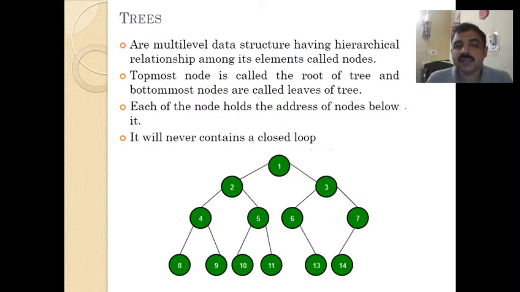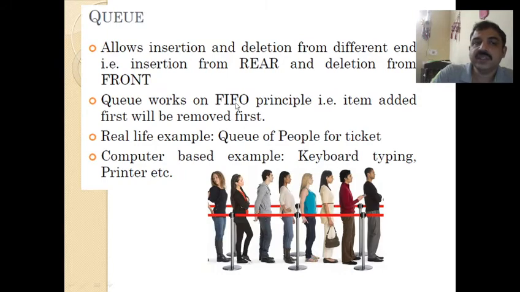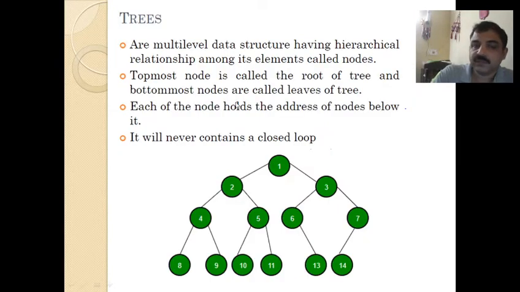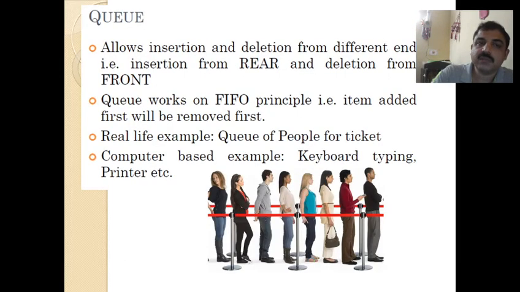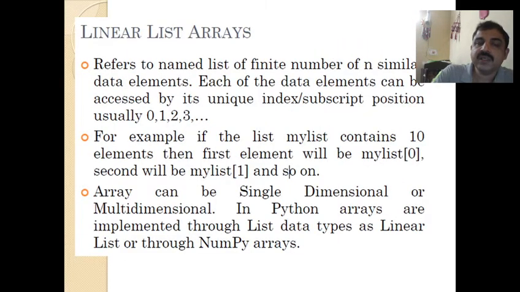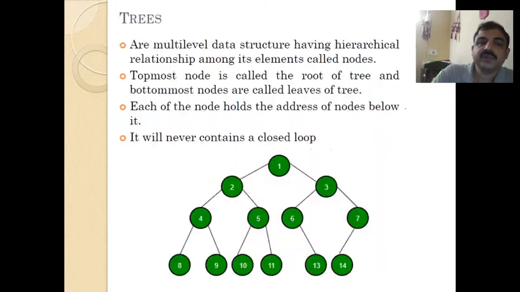It will never contain a closed loop, and it can be extended in any order. There will be a topmost node, followed by subnodes, then again subnodes. This way of storing data we call a tree data structure. Similarly, there is also a graph data structure. As per our syllabus, we are going to see mainly lists, stacks and queues.